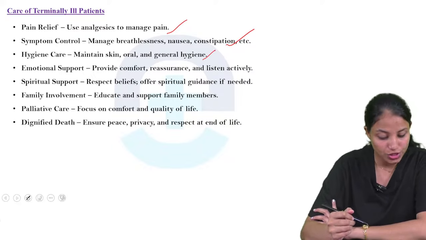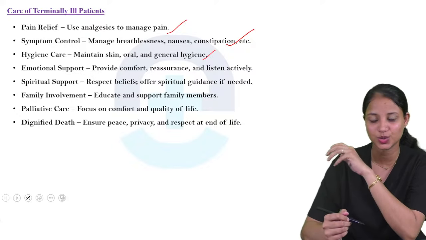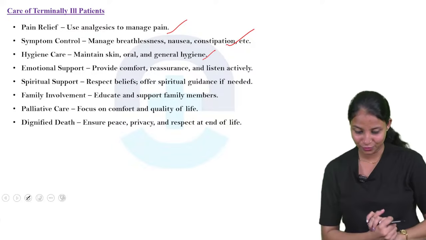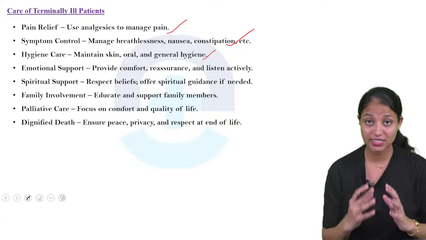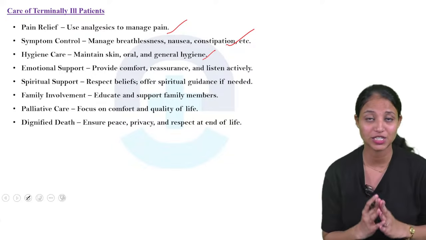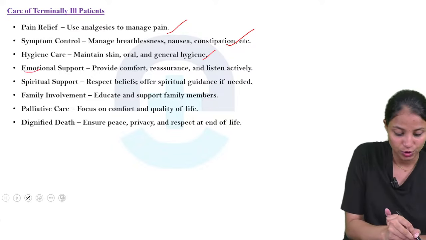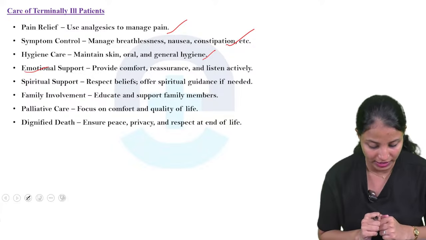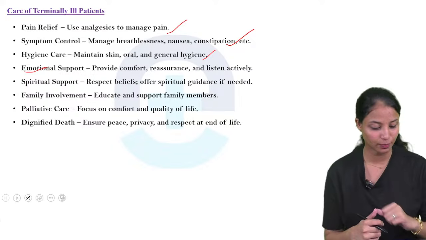Next one is emotional support. Emotionally we want to support them, because they will not come back from their situation, so we want to give emotional support. What will we give? Provide comfort, reassurance and listen actively. Listen actively to the patient's words. Then we can give emotional support. Next one is spiritual support. Respect beliefs, offer spiritual guidance if needed. Like that, we can give spiritual support.